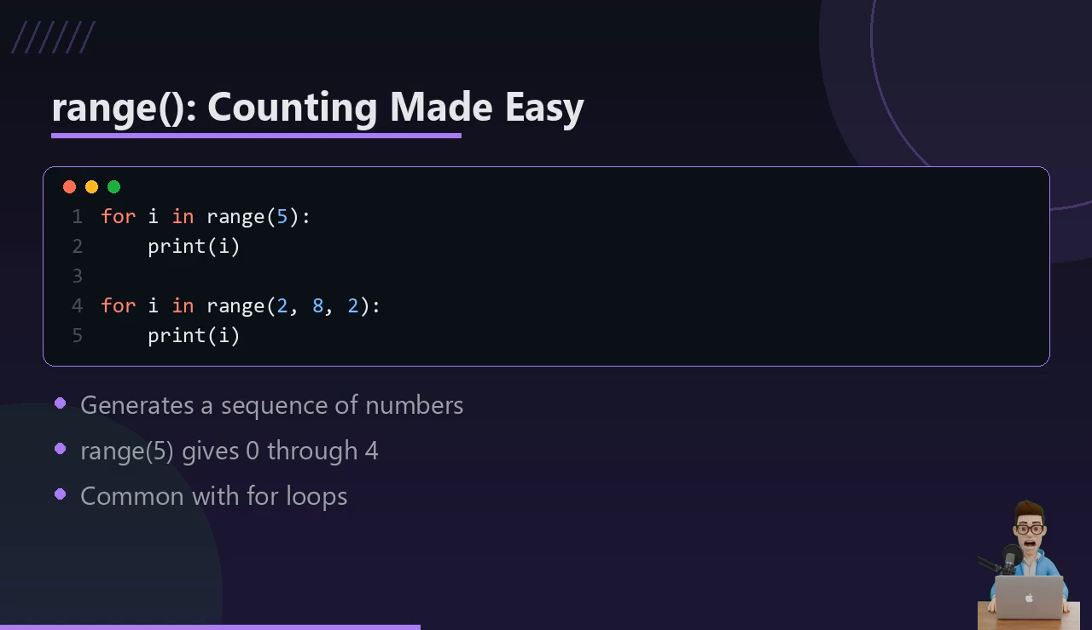Range 5 gives you 0, 1, 2, 3, 4. Notice it stops before 5. You can also give it a start, a stop, and a step like counting by twos. In short, range hands you a made-up sequence of numbers to loop through.